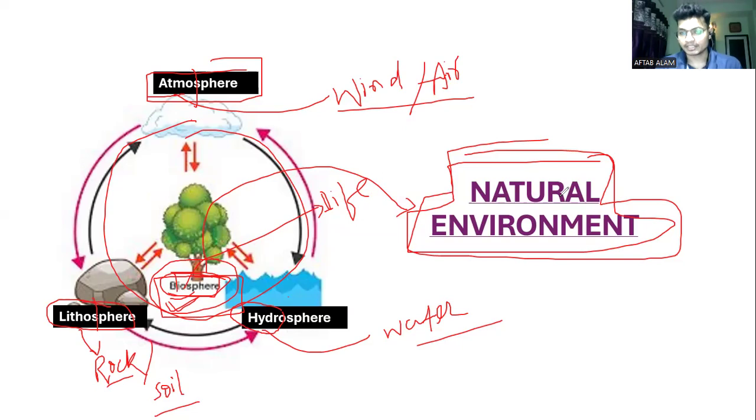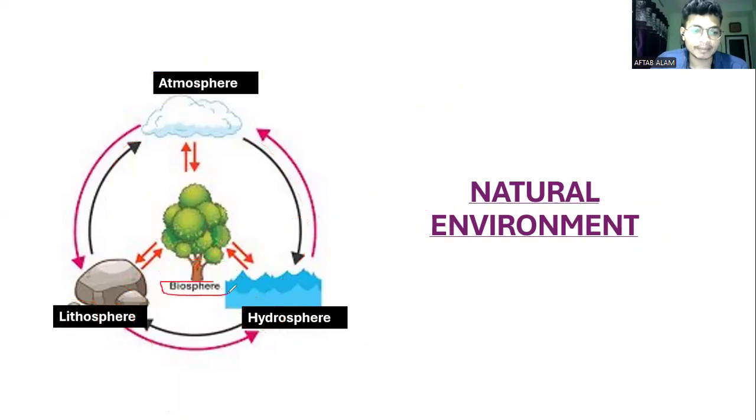I'm going to revise this slide once again. The natural environment is made up of the biosphere, and in biosphere, bio means life, and the biosphere is basically made up of three things: atmosphere, hydrosphere, lithosphere. Litho means rock and soil, we can say. Hydro means water, as well as atmosphere means air, right? If you observe this diagram, this is the plant. Yes, a plant is living, biotic or abiotic? Yes, biotic. Living or non-living? Living, right? If you observe, plants need air, plants need water, plants need soil.